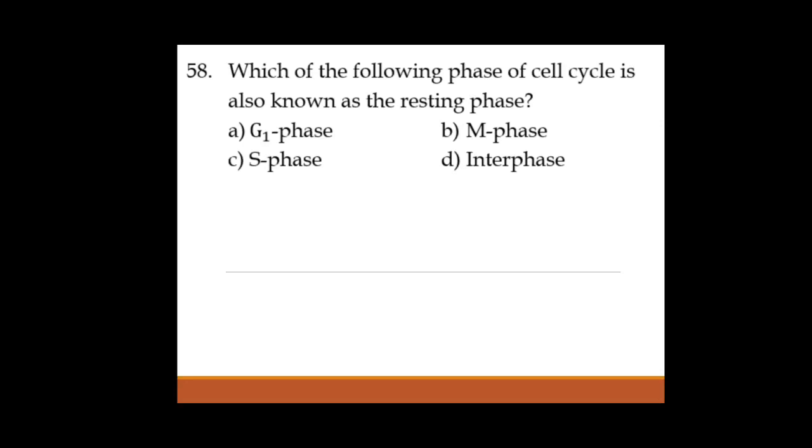They are all there. G1 phase, the cell is metabolically active. S phase is called the synthesis phase, where the synthesis of DNA occurs. G2 phase is also an active phase, where certain proteins are also produced prior to mitosis. Okay, so the correct answer for this is interphase.